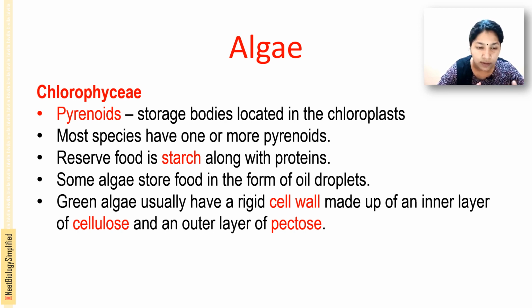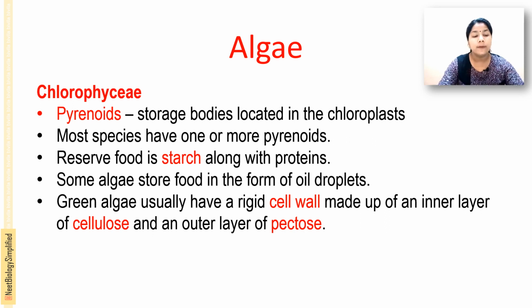Starch is the reserve food along with the protein. In some algae, they store the food in the form of oil droplets. And the green algae usually have a rigid cell wall. This cell wall has two layers, the outer pectose and the inner cellulose.